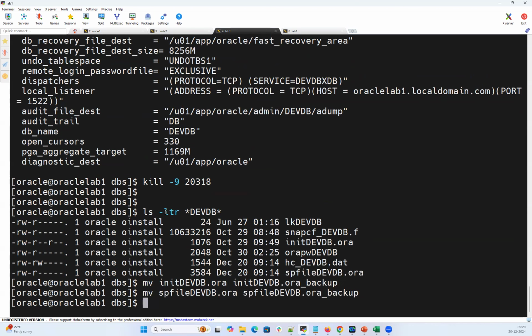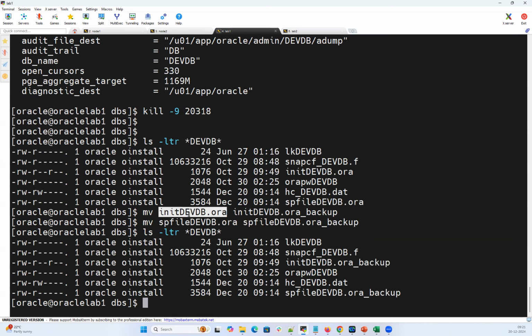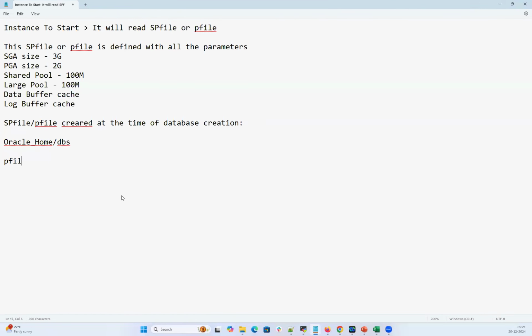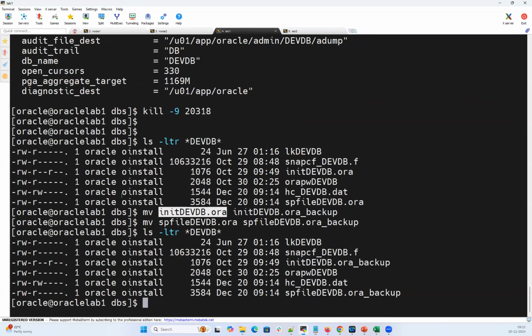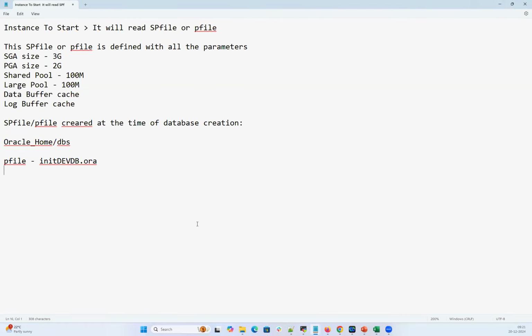Now I don't have any SP file or P file. These are the naming conventions: this is my P file naming convention. We'll talk in our regular classes about the naming convention and what exactly it contains. For now, this is my init file, the P file, and this is my SP file.